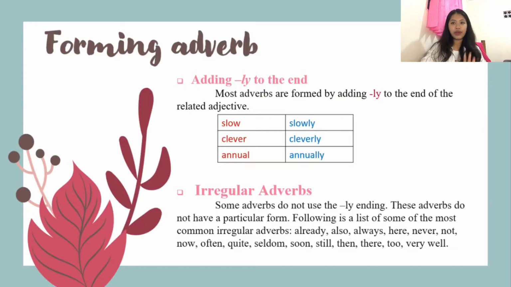Next, forming adverbs by adding ly to the end. Most adverbs are formed by adding ly to the end of the related adjective. The examples are slow, which becomes slowly, clever becomes cleverly, annual becomes annually. Next, the irregular adverbs. Some adverbs do not use the ending ly. These adverbs do not have a particular form. Following are some of the most common irregular adverbs: already, also, always, here, never, not, no, often, quite, seldom, some, still, there, too, and very well.